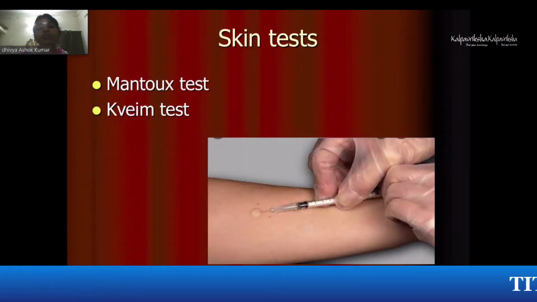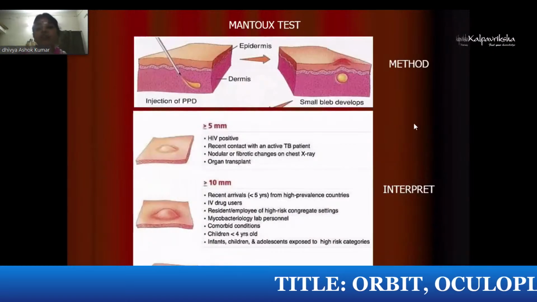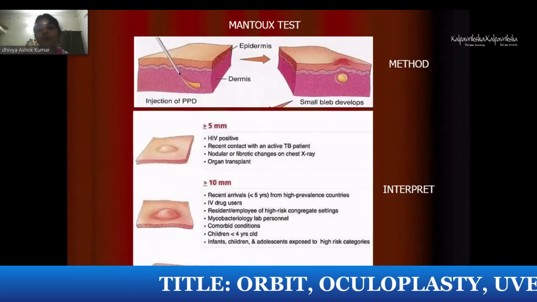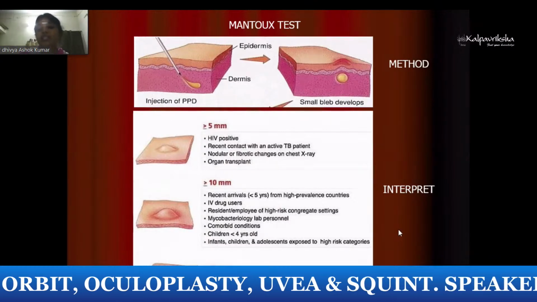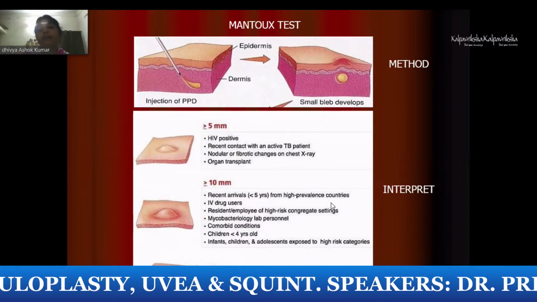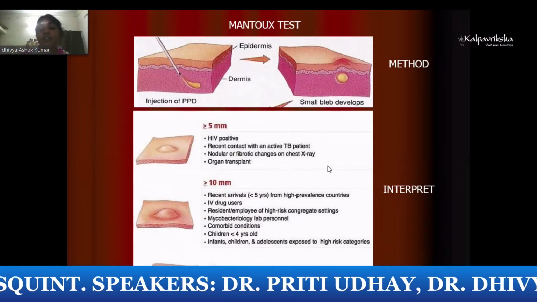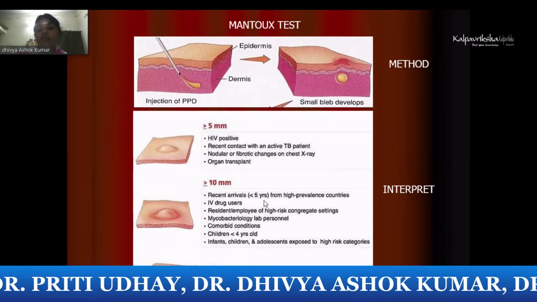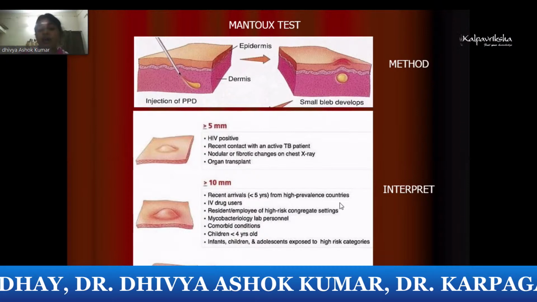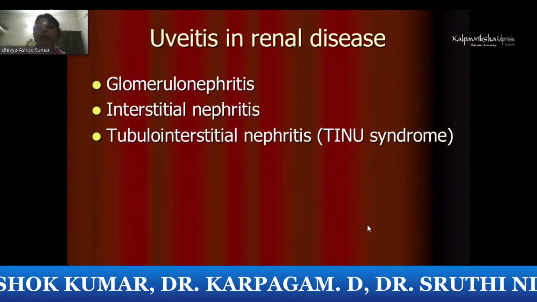This is a very important test, the Mantoux test. Many of them miss the interpretation. So Mantoux is routinely done with the intradermal injection of the PPD. More than 15 millimeters is considered to be positive in a normal patient who is not in a high-risk group. If a patient is very immunocompromised, even at 5 millimeters, we consider it positive. So around 10 millimeters in normal patients is taken as borderline, unless otherwise he is an IV abuser or a patient working with high-risk persons. Renal disease can also be associated with uveitis.